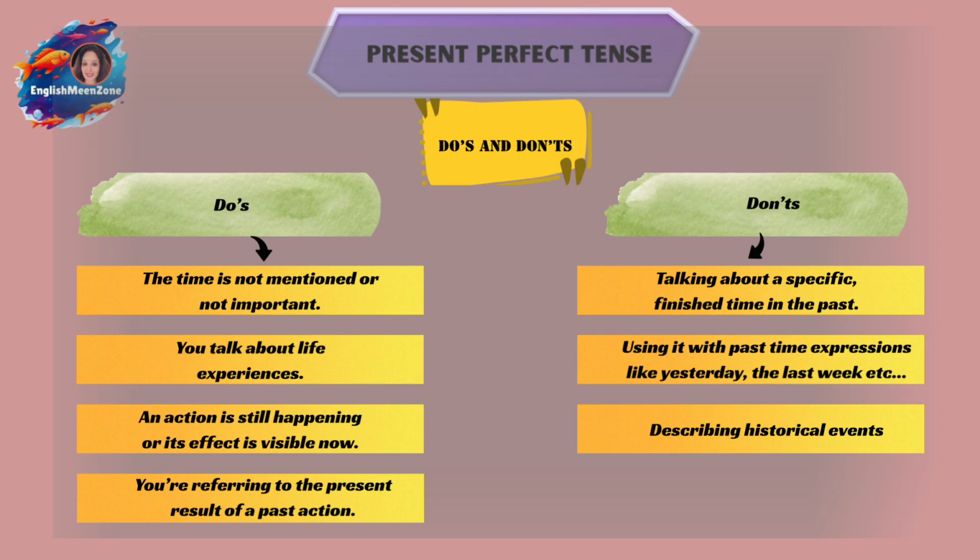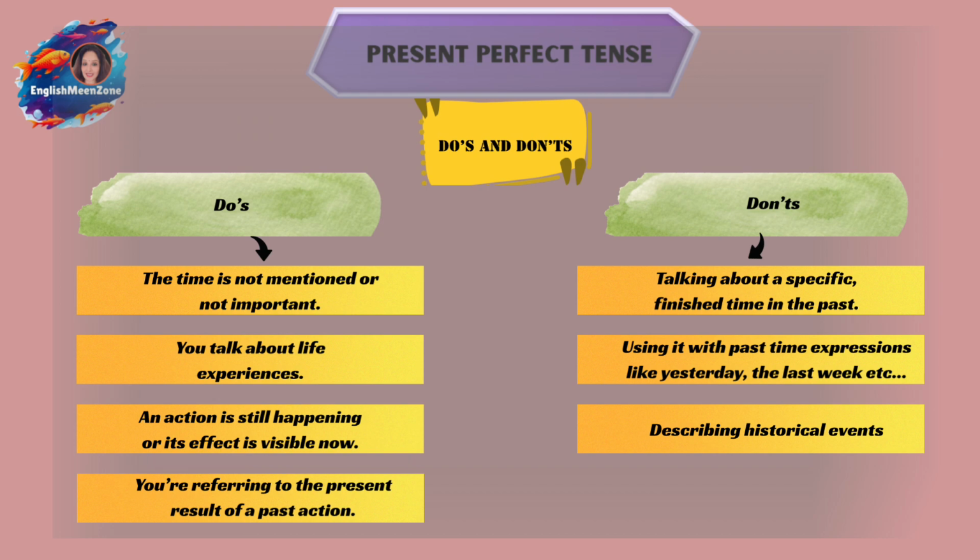Now coming to the signal words, these are the common signal words which are used with the present perfect: ever, never, for, so far, recently, already, up to now, lately. So you can check this table. Then the words to avoid with present perfect. These are the time words that you avoid with the present perfect. So remember that. Then you have the do's and don'ts.